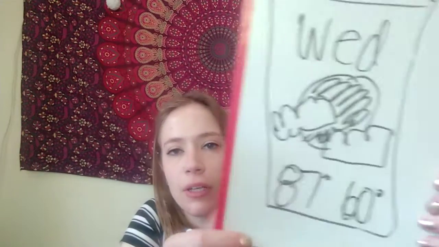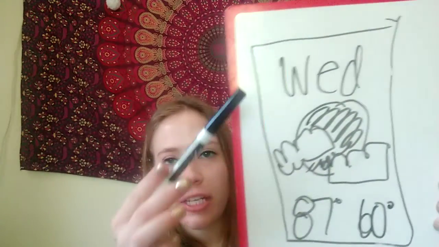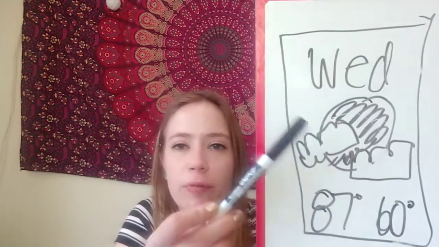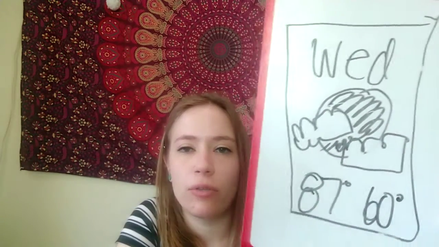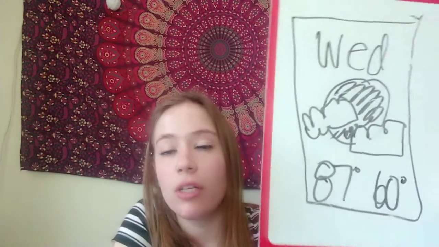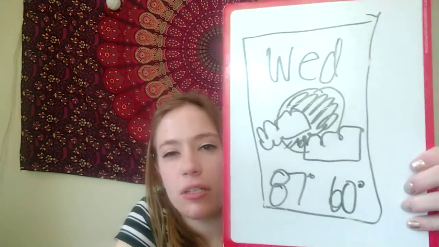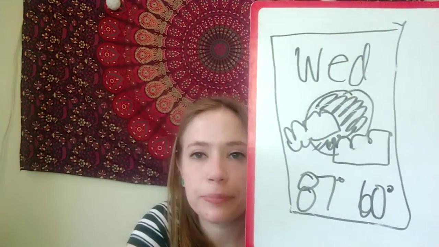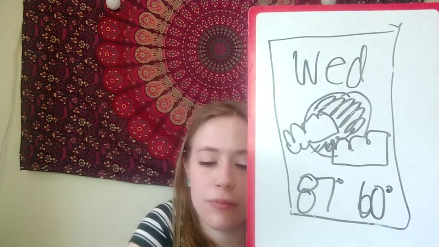So here we go. If your blue box is around Wednesday, WED, Wednesday, and then this is the weather picture, the type of weather. And then we're only going to look at our highest temperature for tomorrow. So, will 87 degrees or 60 degrees be our highest temperature for tomorrow? So, if you said 87 degrees, you are correct.